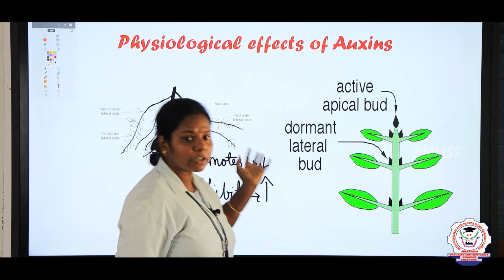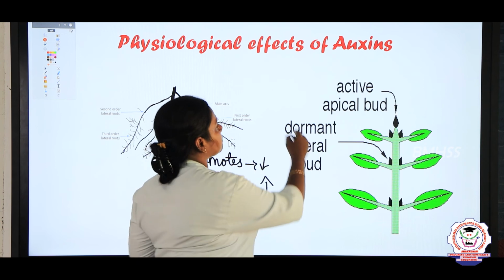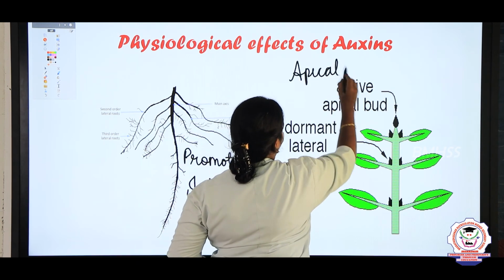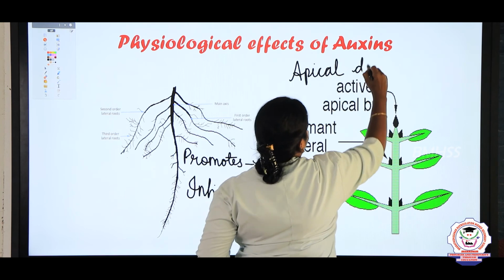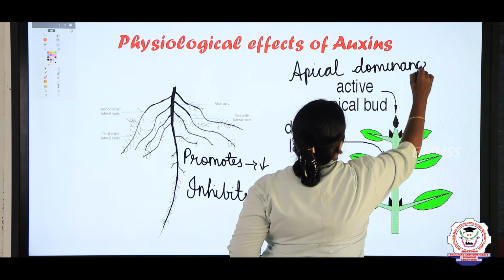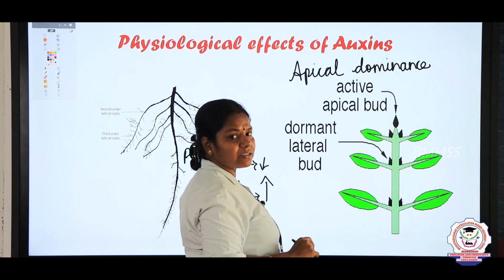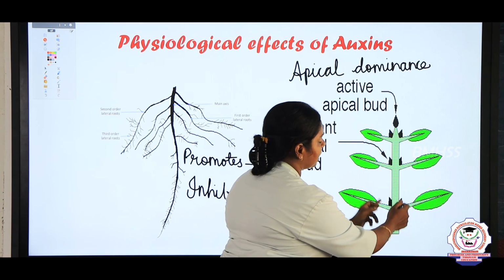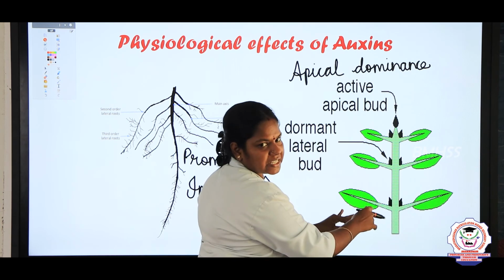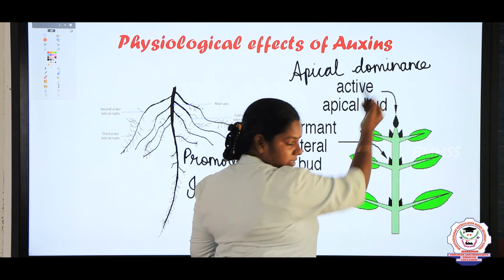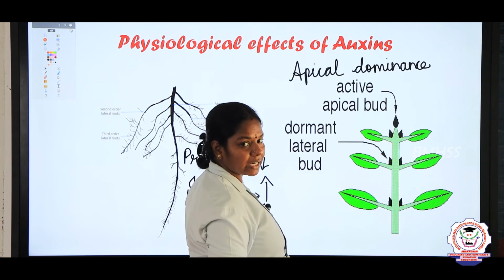Another important function of auxin is that it is responsible for apical dominance. What is apical dominance? When the plant starts to grow in height, the formation of lateral buds is suppressed and the plant grows only from the apex. That we call apical dominance.